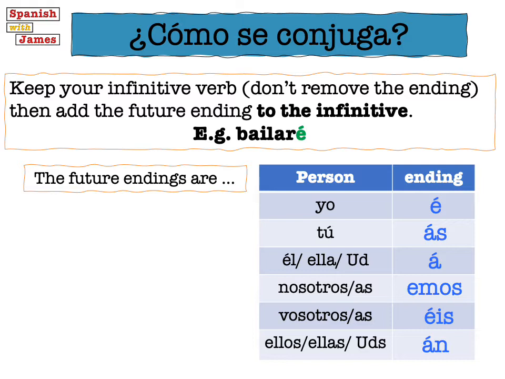So let's just focus on these endings quickly. Notice that all of them, except for the nosotros form, the emos ending, all of the rest have an accent. So that means, let's go back to bailar. It's not bailare, it's bailaré. So that accent tells us we need to accentuate that last syllable, in this case that last vowel sound, bailaré. And with emos, the only one that doesn't have it, we need to accentuate the A rather than the E. So instead of bailaremos, it's bailaremos.